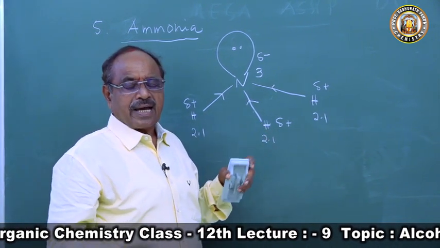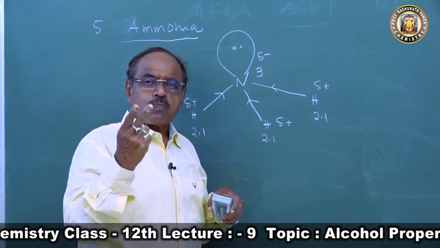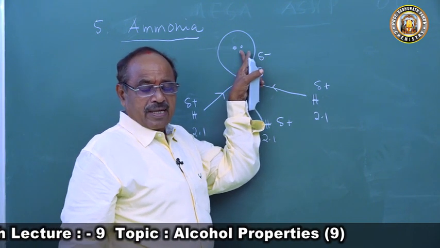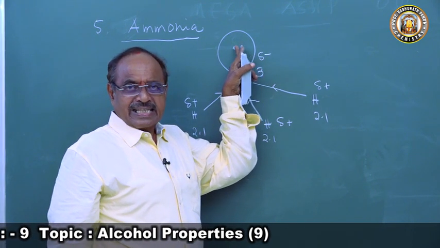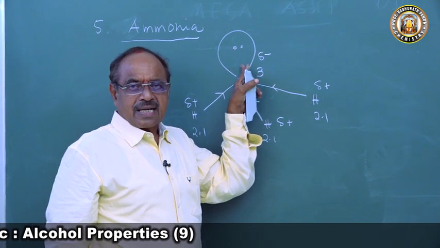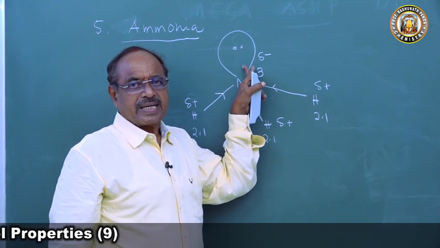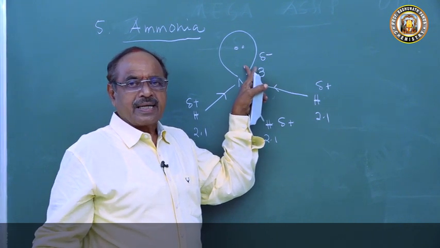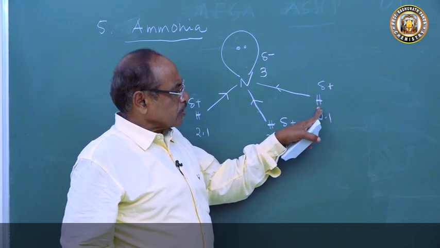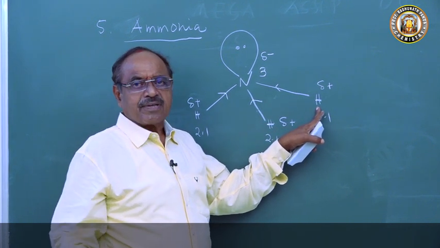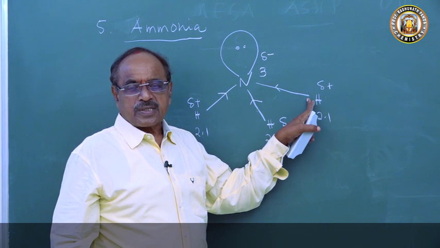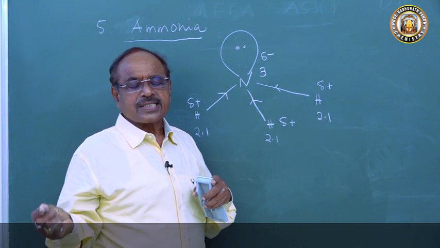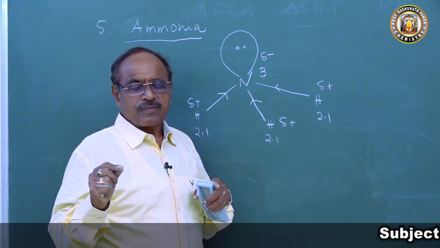That means ammonia has two reactivity centers. In one, it can attract a proton by donating a pair of electrons, acting as a Lewis base to form the ammonium ion, exhibiting basic property. In another way, it can also give H plus, forming H plus and NH2 minus, if the bond is broken.